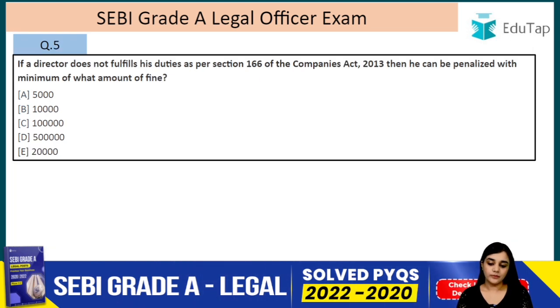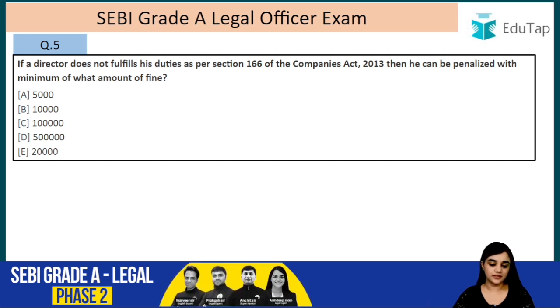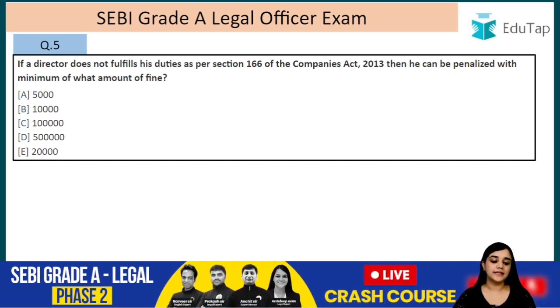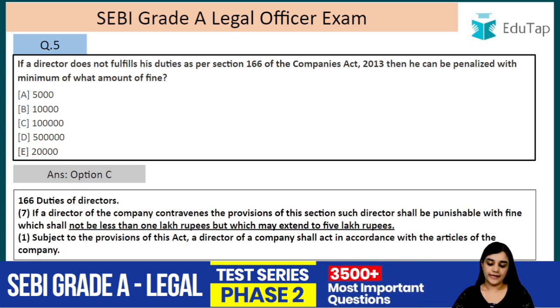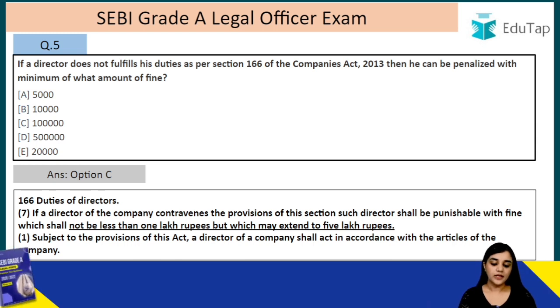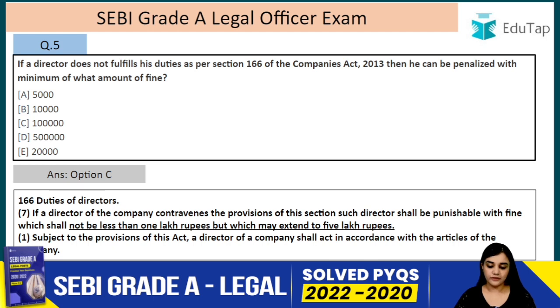Alright, moving on, question number 5. If a director does not fulfill his duties as per section 166 of the Companies Act 2013, then he can be penalized with a minimum of what amount of fine? So the answer to this is C, that is 1 lakh rupees. Duties of the directors. First of all, let's read the penalty only. If a director of the company contravenes the provisions of this section, such director shall be punishable with a fine which shall not be less than 1 lakh rupees but which may extend to 5 lakh rupees. So minimum of 1 lakh and maximum of 5 lakh rupees.